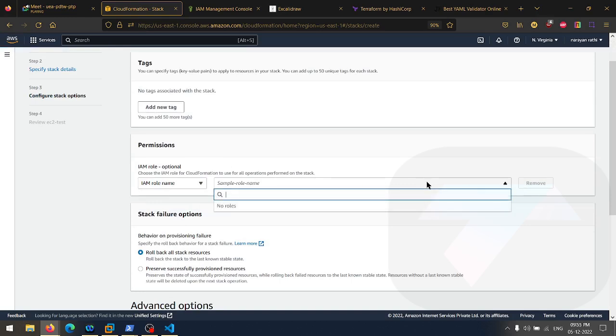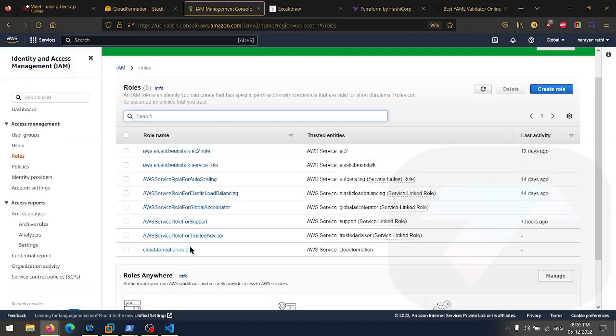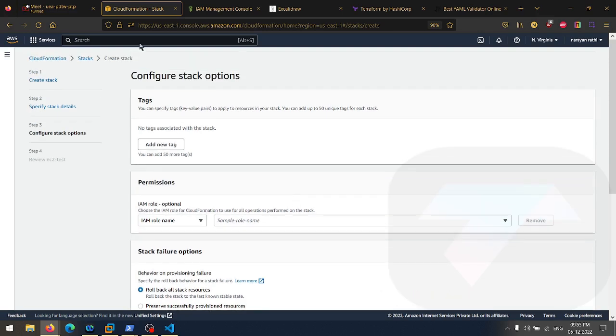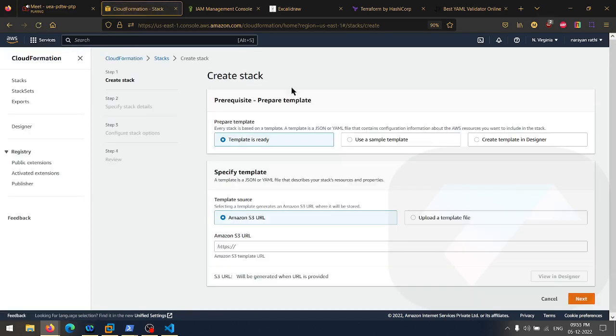Still, we don't have output here. What we can do is try to copy this role and paste it here. Let's see if it can pick up. No, it's not working. So what we have to do is refresh the page, basically. No other option. So let's refresh the page, and when we refresh, it will go back to the create stack section.